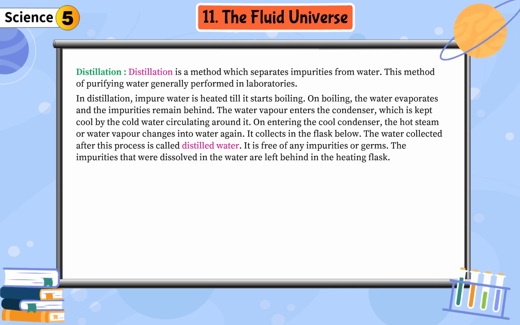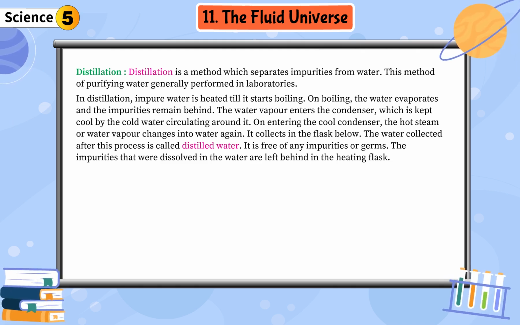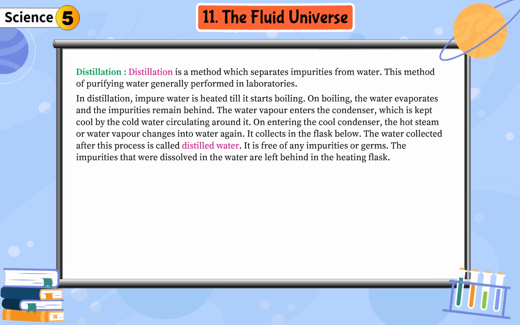The water vapor enters the condenser, which is kept cool by the cold water circulating around it. On entering the cool condenser, the hot steam or water vapor changes into water again. It collects in the flask below. The water collected after this process is called distilled water. It is free of any impurities or germs. The impurities that were dissolved in the water are left behind in the heating flask.